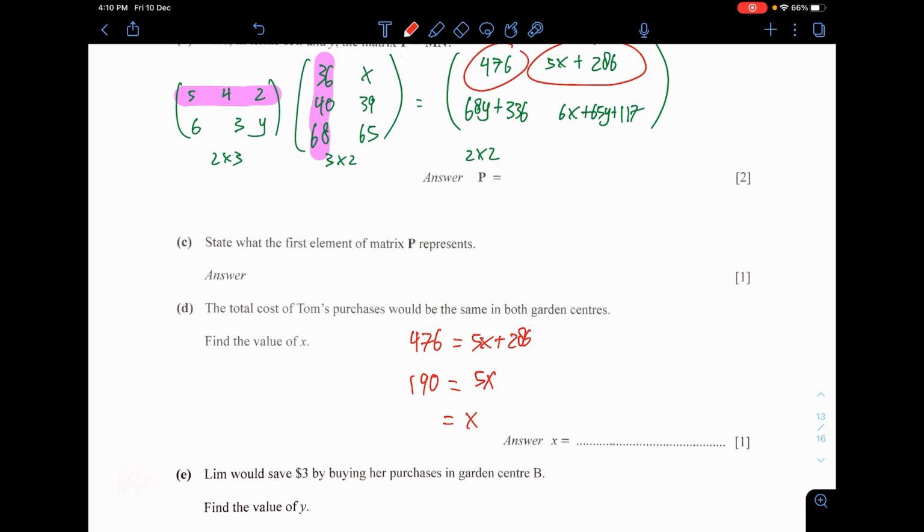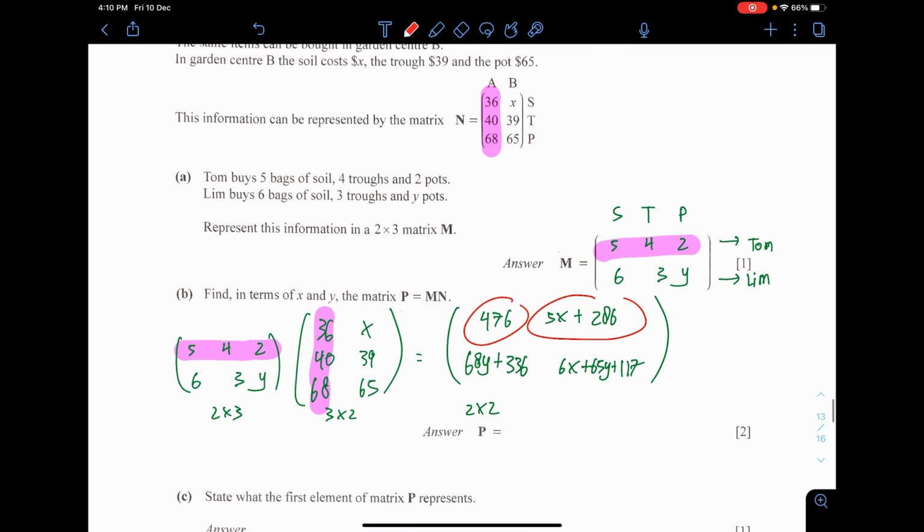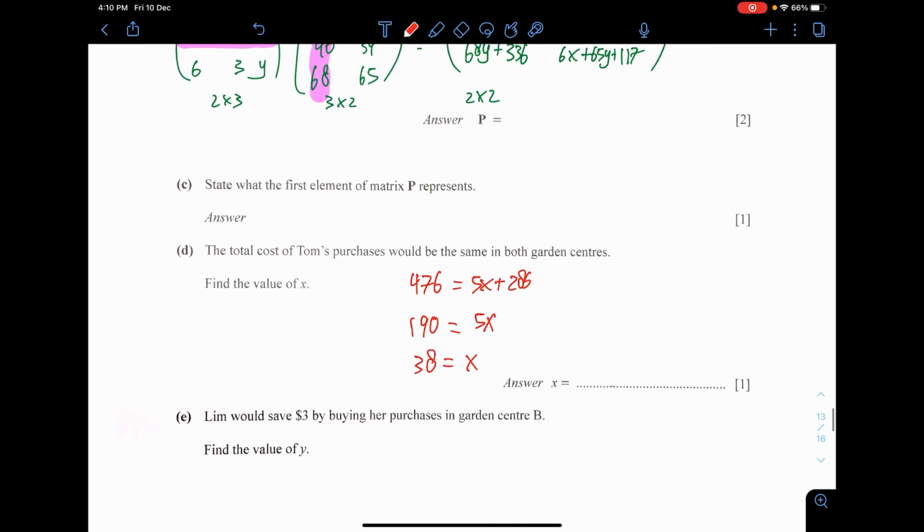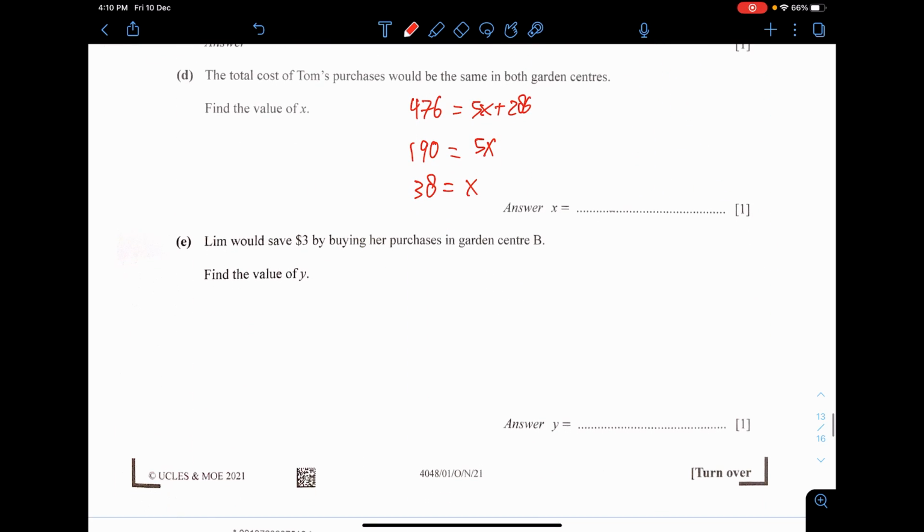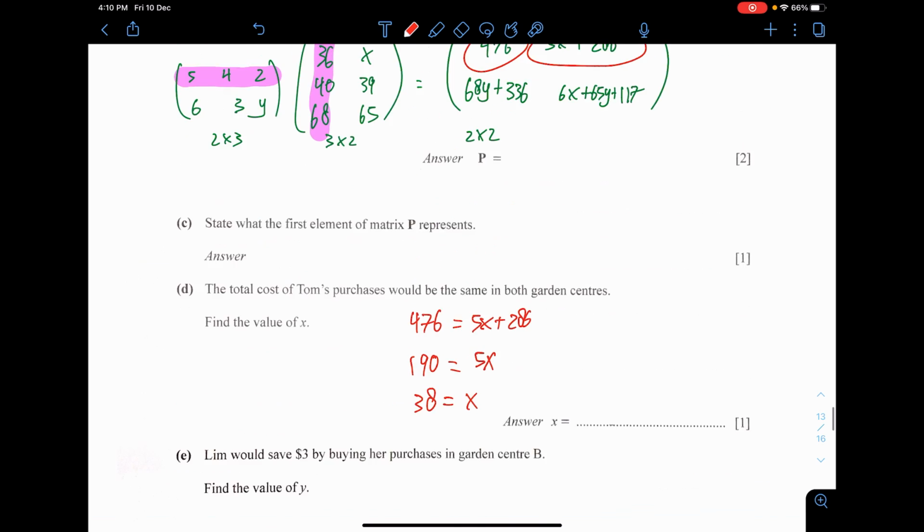I got X to be $38. $38, is it? What is X actually? 38 amount. Lim will save $3 by buying the purchases in garden center B.